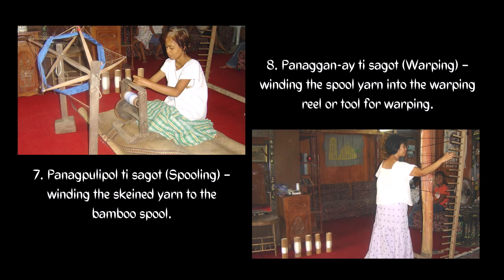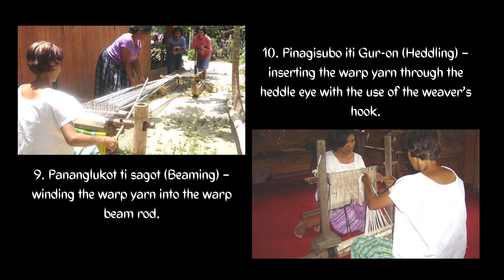Next is pulipol ti sagot, or spooling. Winding the skeined yarn into the bamboo spool, so the yarn is held tight on the spool. Next is pananggan ay ti sagot, or warping. Winding the spool yarn into the warping reel, or tool for warping. Next is pananglukot ti sagot, or beaming.